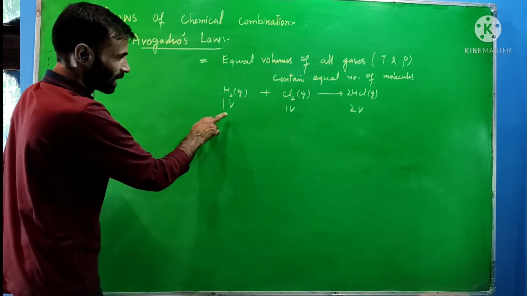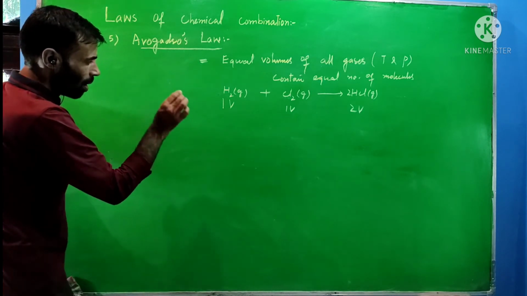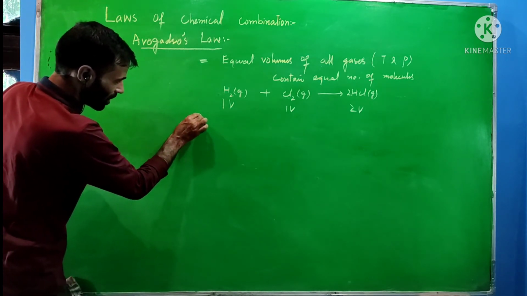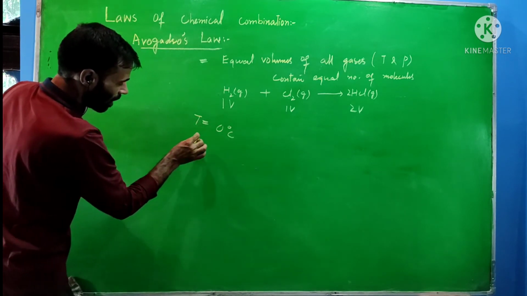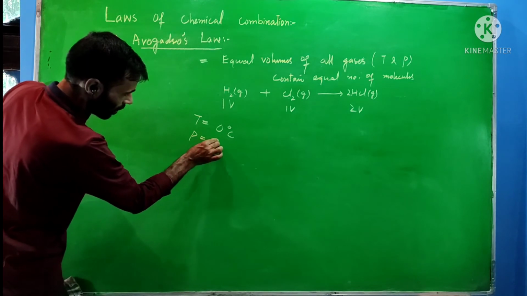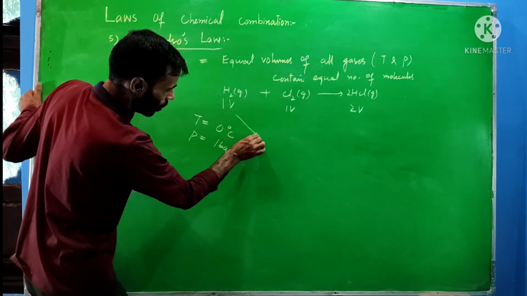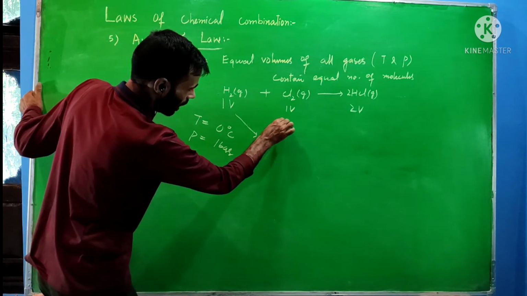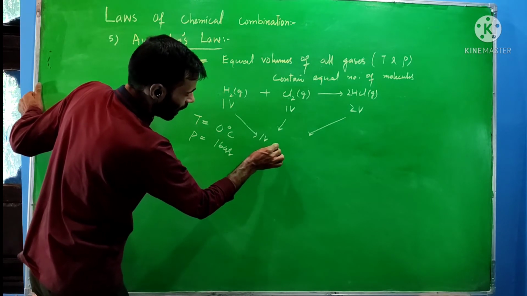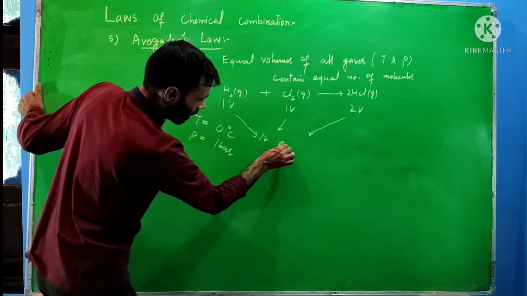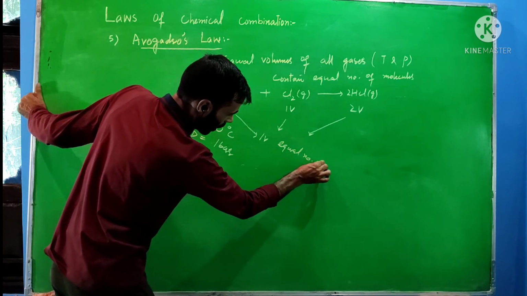If we take the three gases under similar conditions of temperature and pressure, meaning we keep temperature constant, let us take temperature equal to 0 degree centigrade and pressure equal to 1 bar, then it is one volume, one volume, and one volume. They will contain an equal number of molecules.